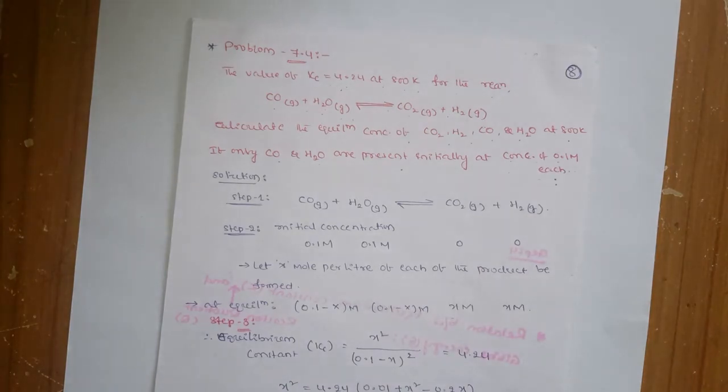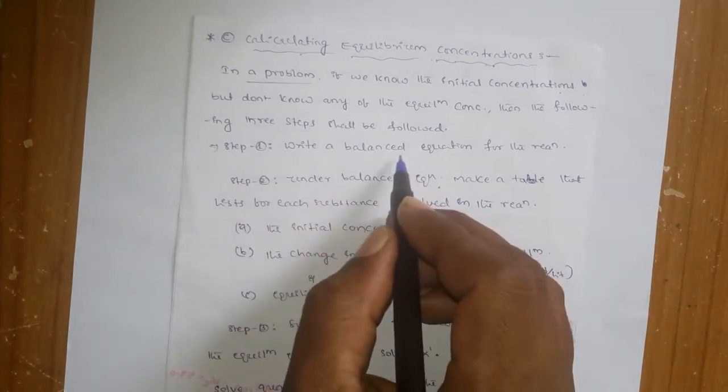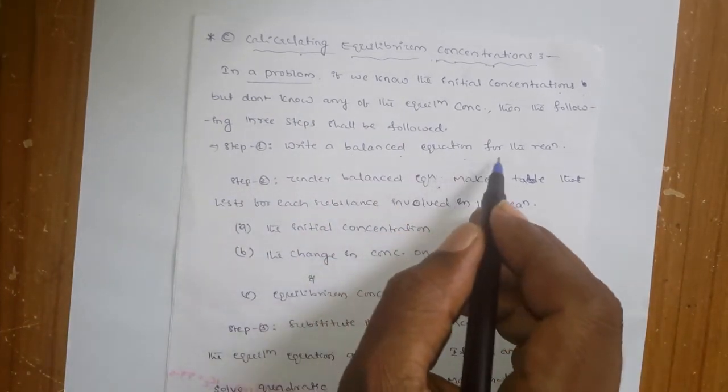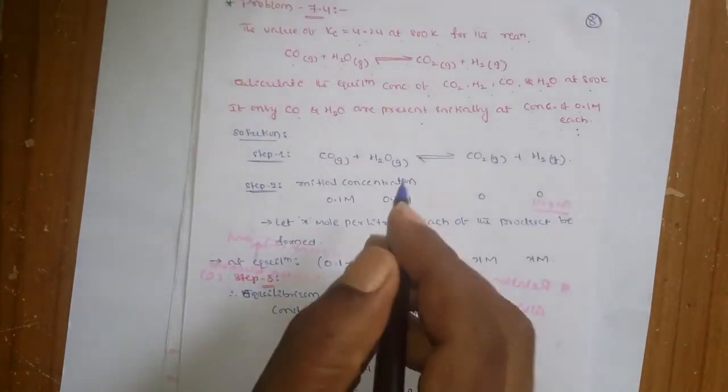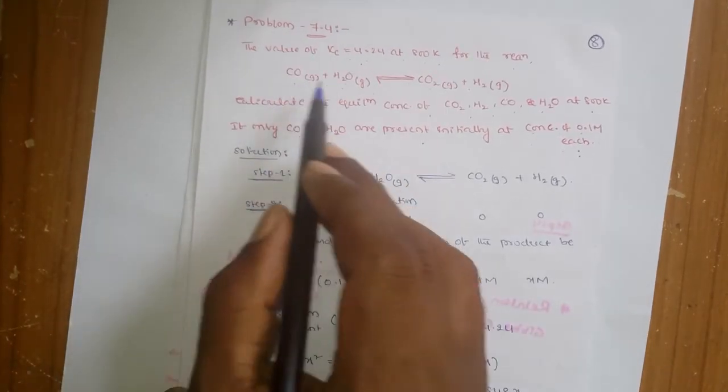Okay, so now what you have to do is the first step. What is the first step? In the first step you have to write a balanced chemical equation for that reaction. You have to check whether the reaction is balanced or not. So you see here whether it is balanced.